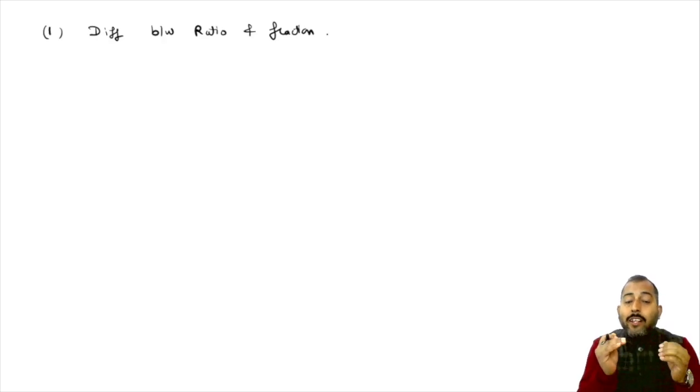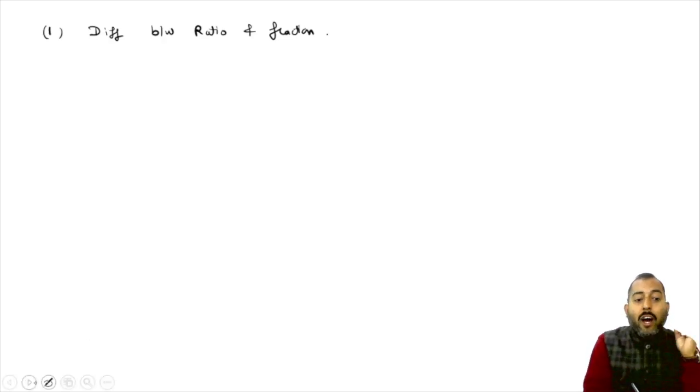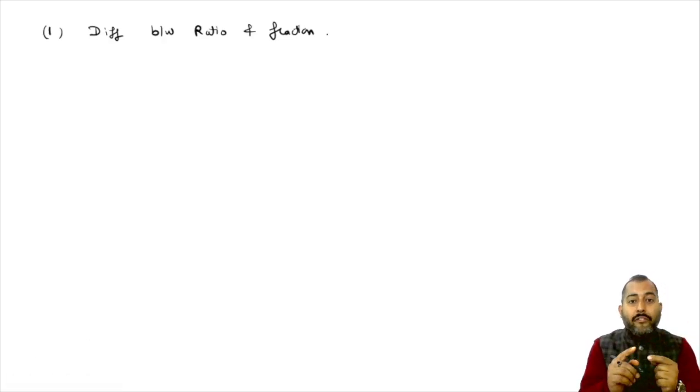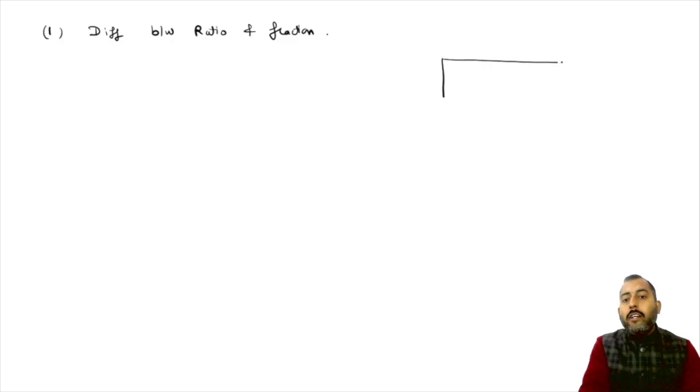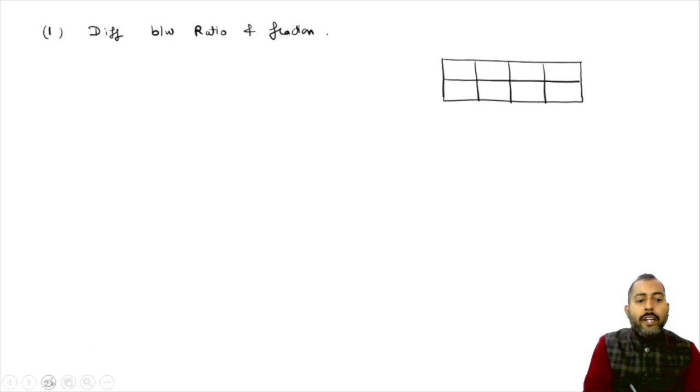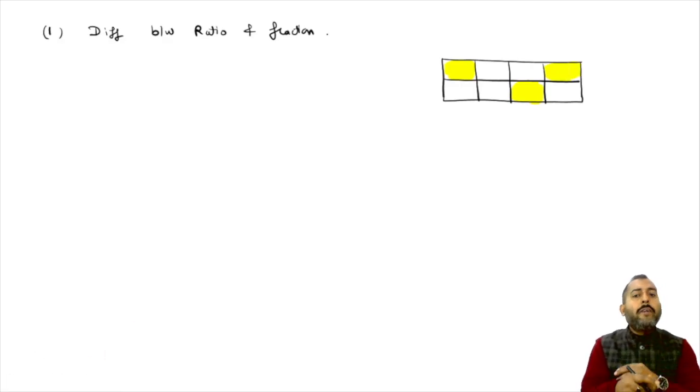See, the difference lies in the language of the examiner. So let me tell you how the examiner will differentiate between ratio and fraction. Let us understand this with the help of an example. Suppose there is a rectangular floor and this floor has been paved by 8 tiles of the same size. Some of the tiles are colored. Suppose this tile is colored, this tile is colored, and this tile is colored. Some of the tiles of this floor are colored and the remaining are uncolored.